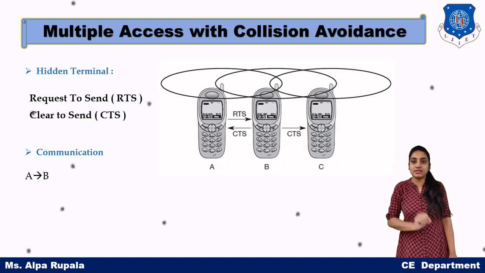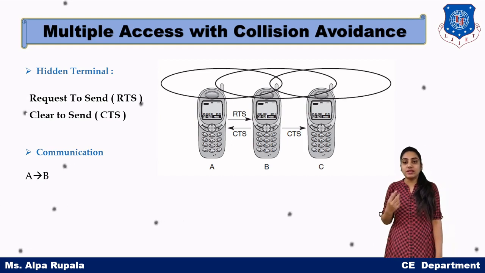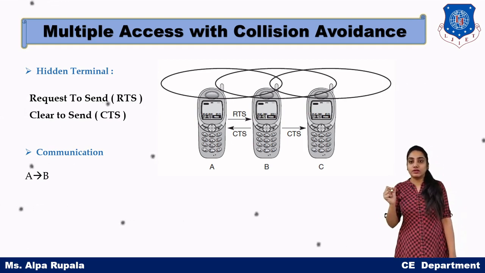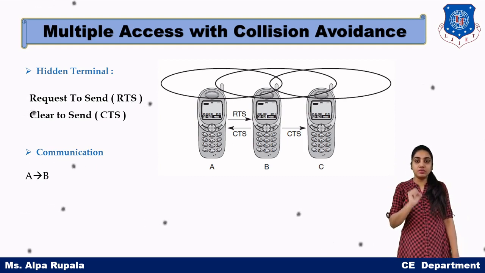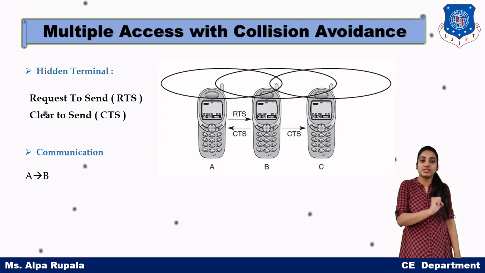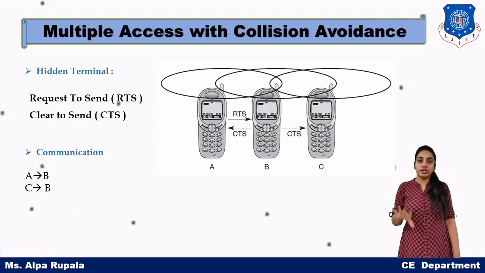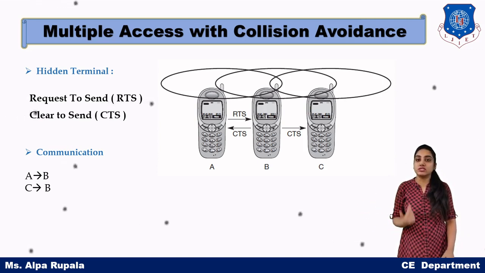A and C both will receive the CTS response, and that CTS response will say that the sender is A, the receiver is B, and B will be busy for the next 10 seconds. So now C needs to wait until the communication from A to B is completed. So our problem is resolved.